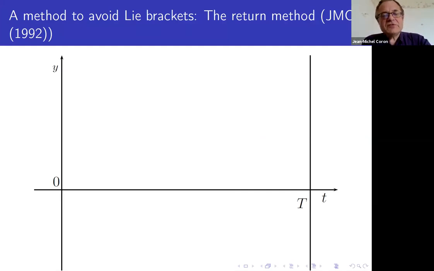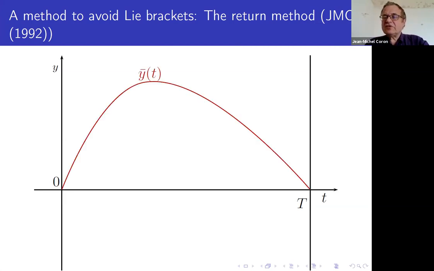So we have this picture y, and you fix the time capital T. So the first idea is to try to linearize around zero, but maybe it's not working because the linearized control system is not controllable. This is a case of interest. And then you try to find another trajectory. This is the difficulty of the method, to try to find some y bar such that it starts at zero, arrives again at zero, but the linearized control system around y bar is controllable.